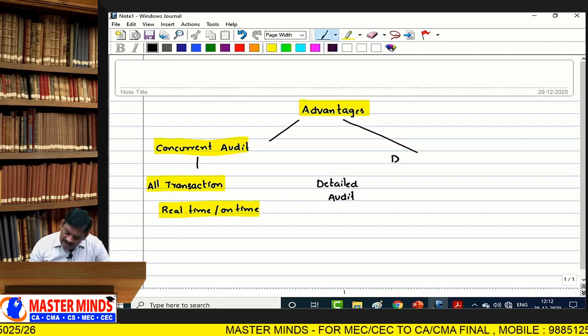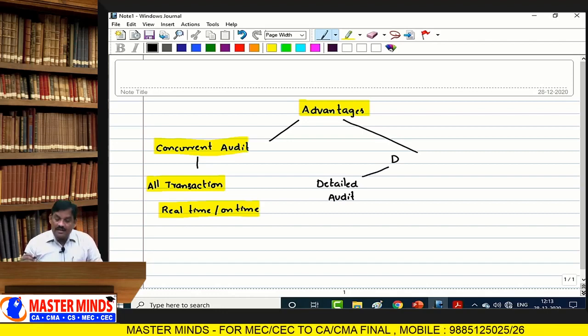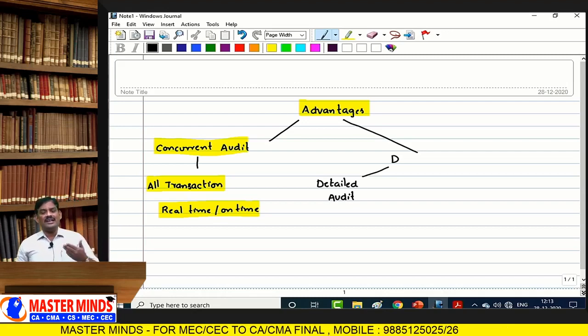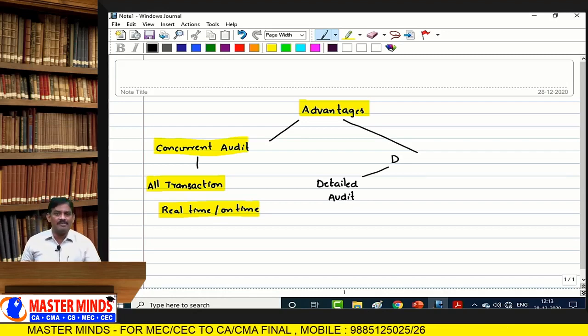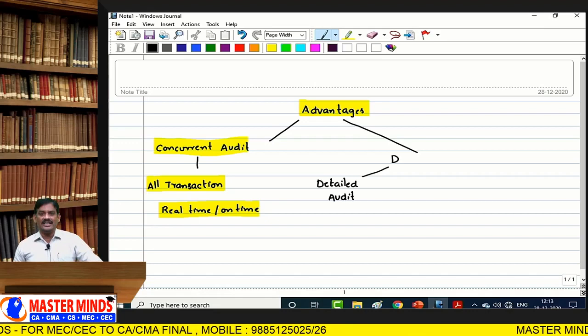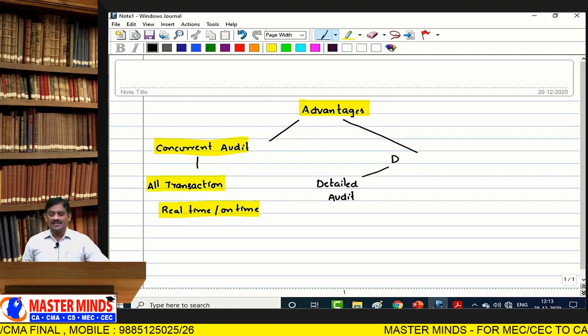Without human effort, each and every transaction is executed by a machine. Without system operators' help, we collect the evidence from the system. Without need for a system user or operator, we are collecting evidence, and that is said to be detailed audit.